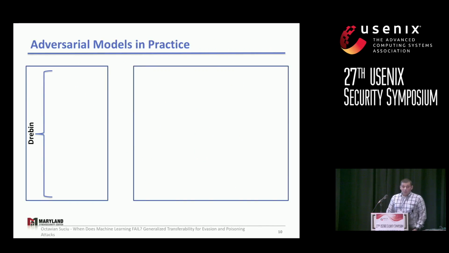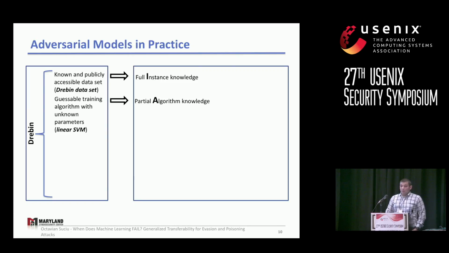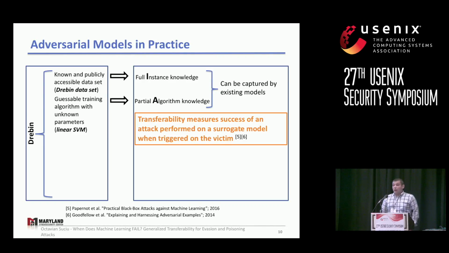Let's look how they work on Drebin. So on Drebin, we have a known and publicly available training set, so we have complete and full instance knowledge. We also have a guessable classifier. We know it's a support vector machine. Some parameters, although, are unknown. So we have partial algorithmic knowledge. And those could be easily captured by existing models. And in fact, prior work looked at this measure of transferability, which measures how much an attack would succeed on the victim if it is crafted on a surrogate attacker classifier.